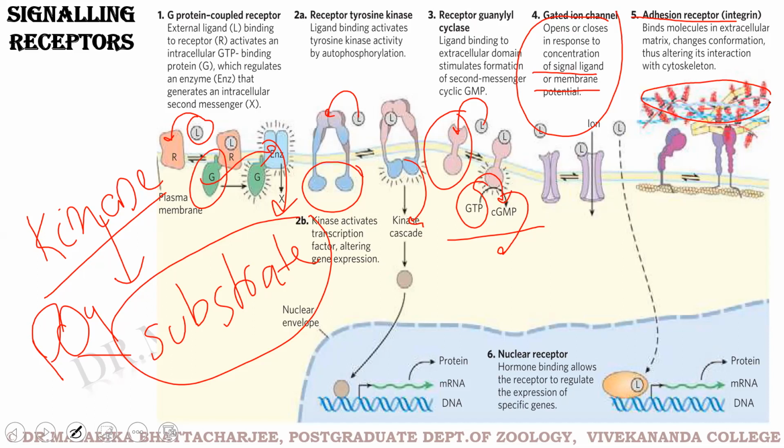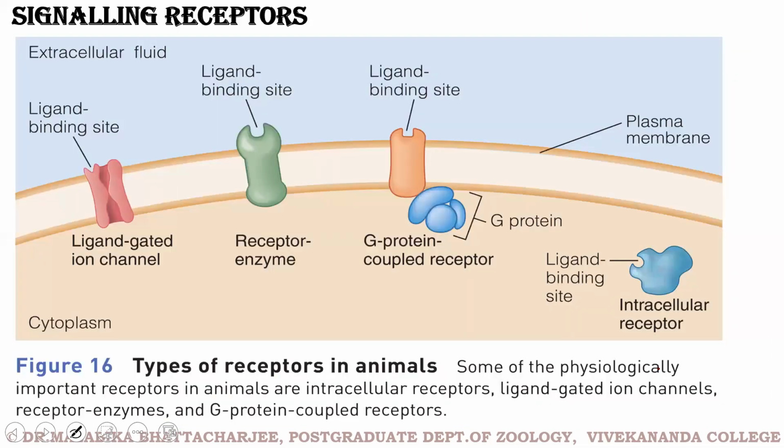And finally, nuclear receptors. So you can see the hormone, which is the ligand, enters and binds directly to the nuclear receptors, and thus regulates the expression of specific genes. A beautiful example for this category of receptor function is the hormone estrogen.